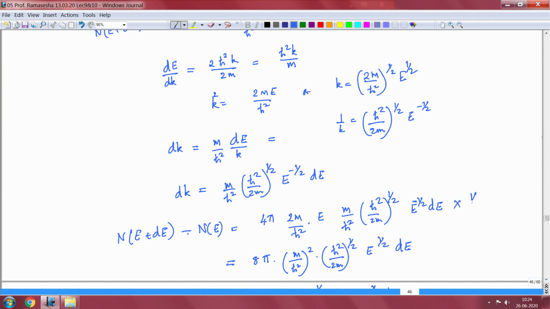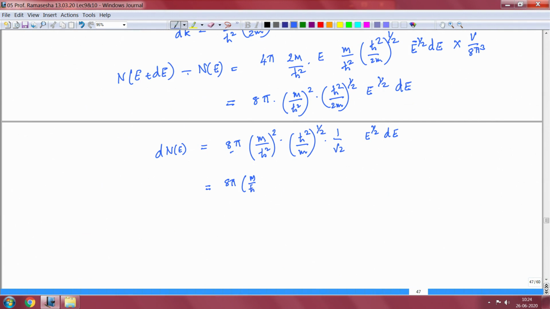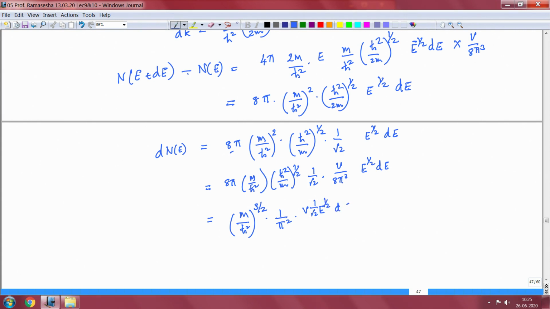I must have had a V by 8 pi cubed, so that I will have 8 pi m by h cross squared by m to the power half, 1 by root 2 into V by 8 pi cubed, E to the power half dE, or that is going to give me m by h cross squared to the power 3 by 2 into 1 upon pi squared into V times E to the power half dE.